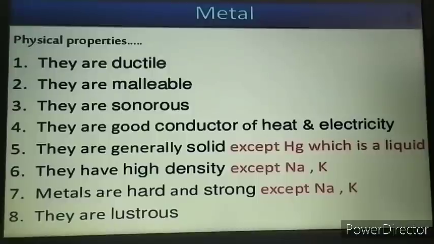Then the density of metals is high except for the two metals sodium and potassium. Then metals are lustrous in nature. These are a few physical properties. Now let's move on in detail about these properties of metals.